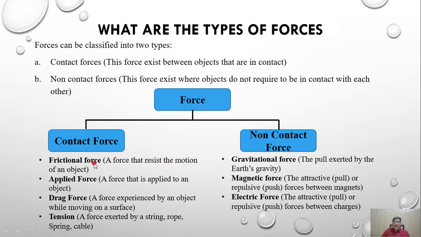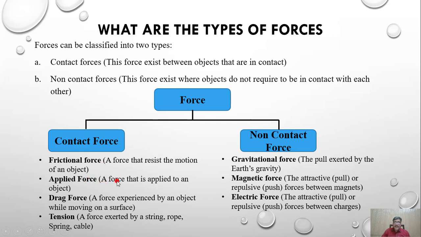For example, when we are moving on a floor, we have some resistance. We are in contact with the floor, because our foot is on the surface. So there is some frictional force, and that frictional force is a contact force. Similarly, a car's tires are in contact with the road, so there is a frictional force.